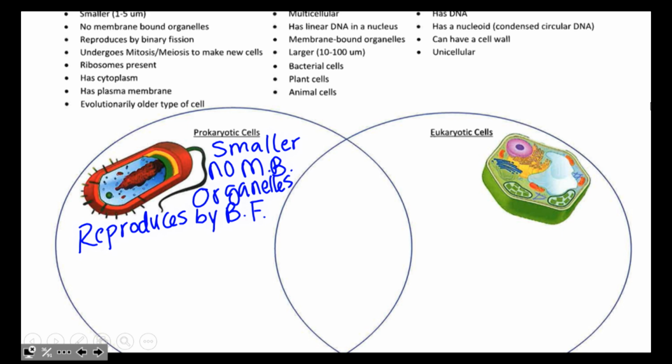Okay, the next bullet point says it undergoes mitosis and meiosis to make new cells. All right, mitosis and meiosis, we're going to write this under eukaryotic. We didn't really talk about this, but where bacteria cells and prokaryotic cells do binary fission, our cells reproduce through these methods, and we'll talk about this later on in the year.